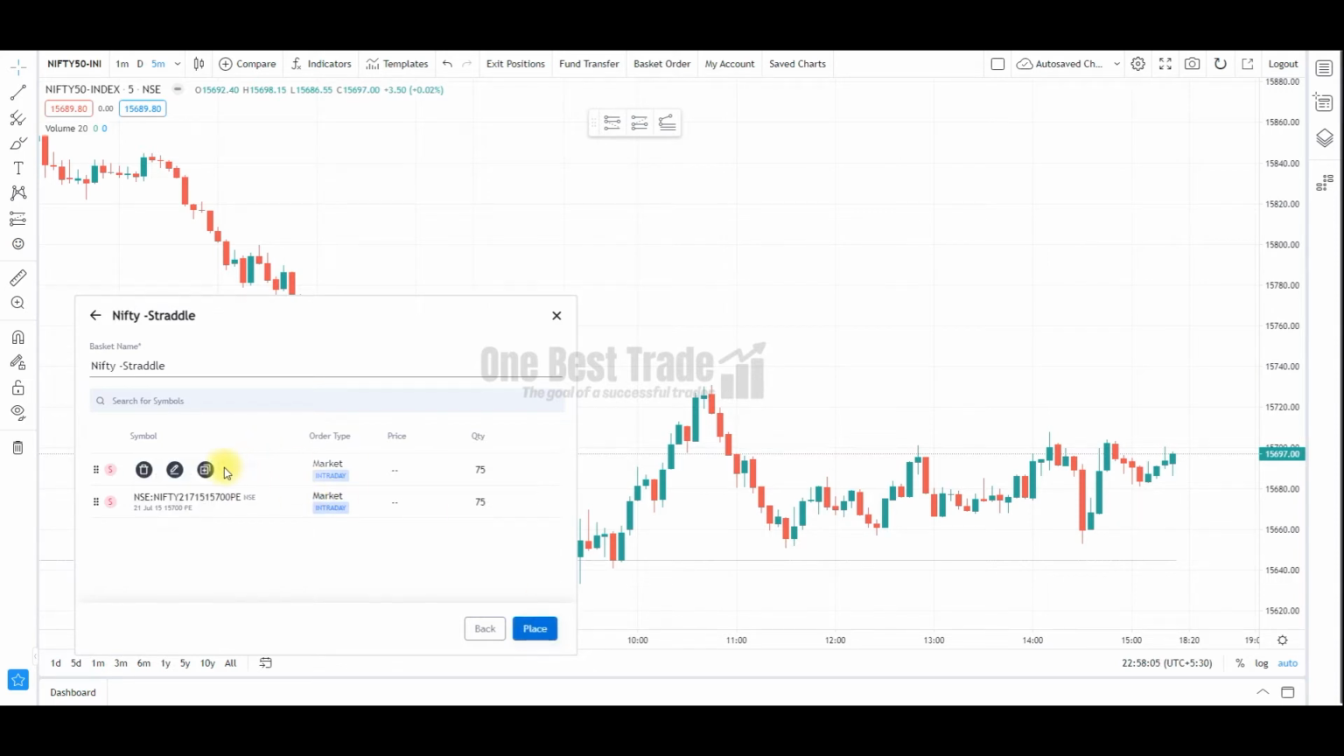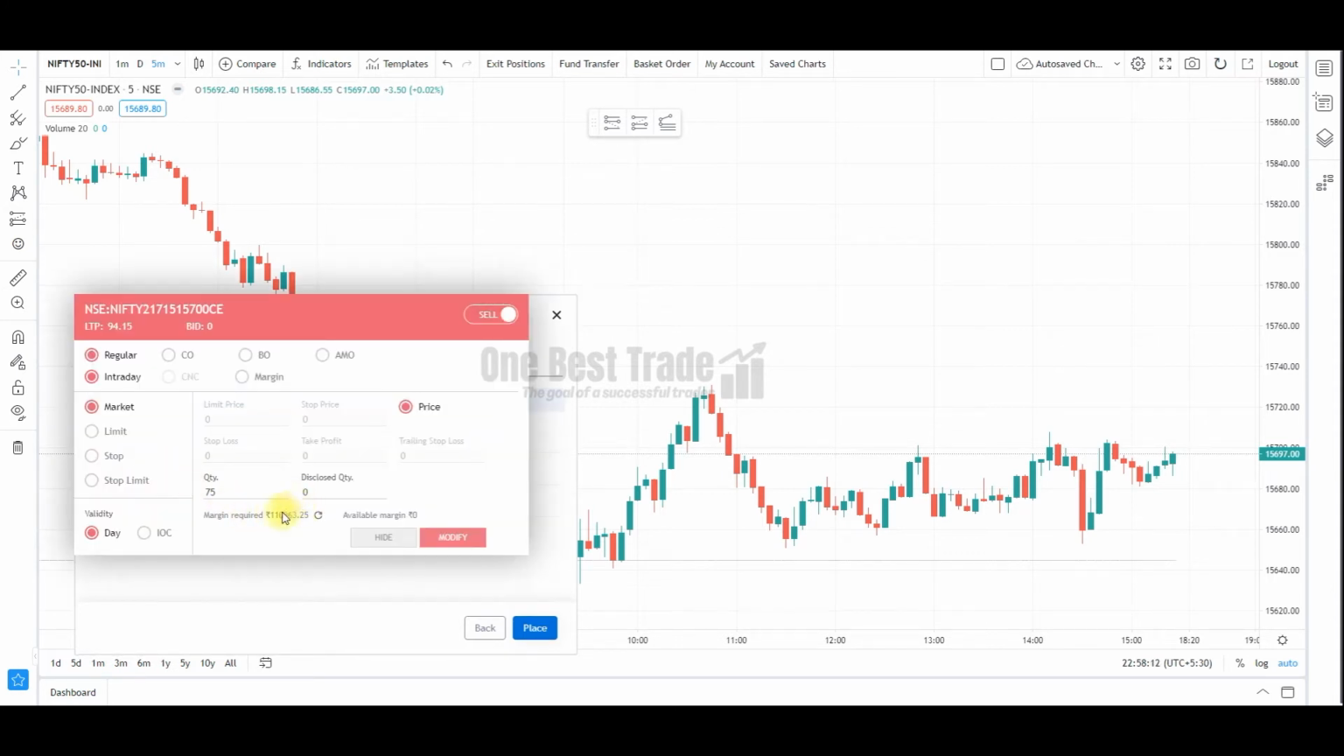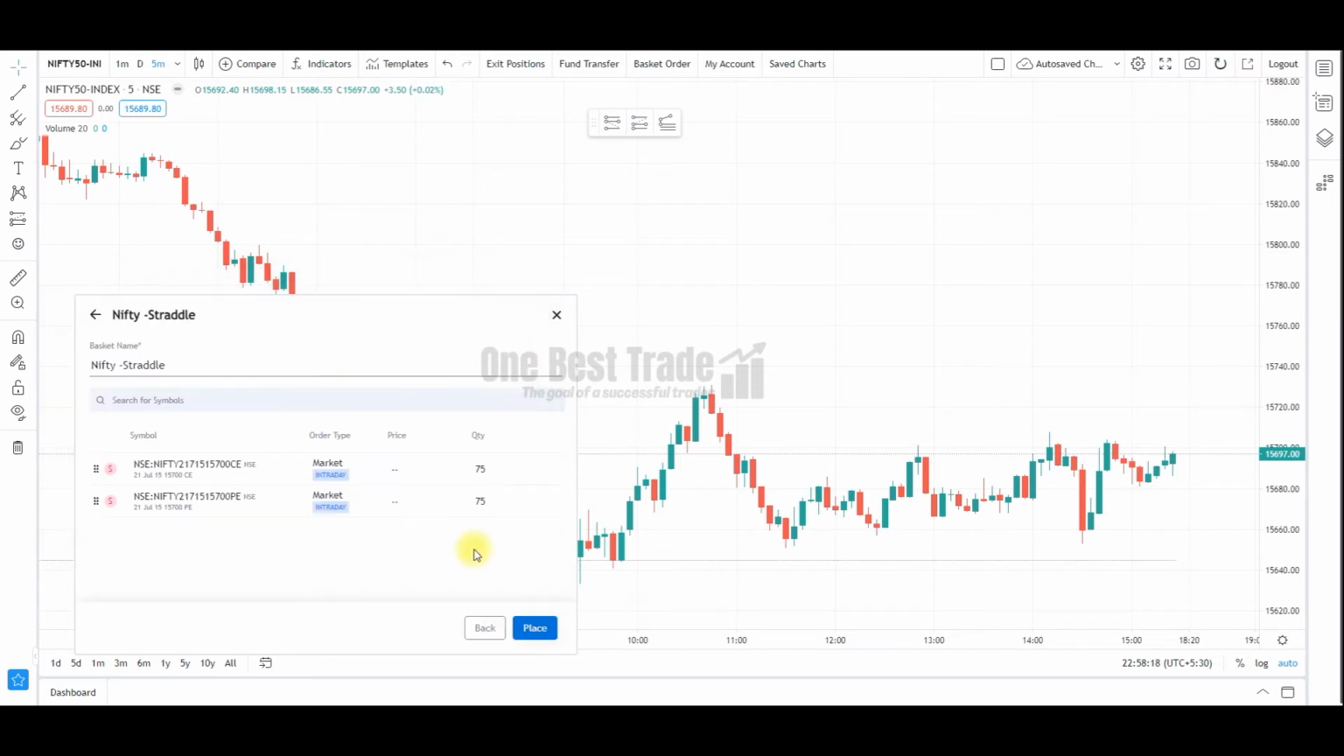You can also modify it any time before placing the order. Just go and press the edit button. If you want to increase the quantity, you can do it. Then modify it and press the place button to execute. Since the market is closed, the order is not executed.